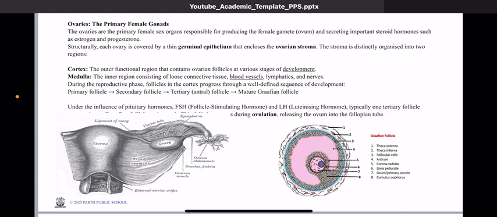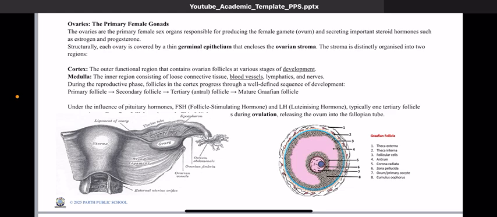So within ovaries also, every month certain follicles are being created. Now the process of follicle development is also very interesting, because every follicle development happens in a lot of phases. It doesn't happen in just a single step. So there are certain local factors that are responsible for creation of multiple follicles at once.